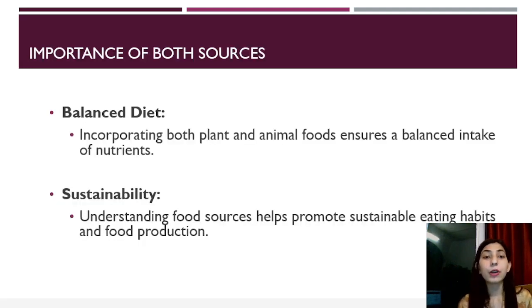Okay. Now, importance of both the sources. So, animal-based food and plant-based food, they both have their own importance. Balanced diet. Incorporating both plant and animal food ensures a balanced intake of nutrients. Sustainability, understanding food sources helps promote sustainable eating habits and food production.